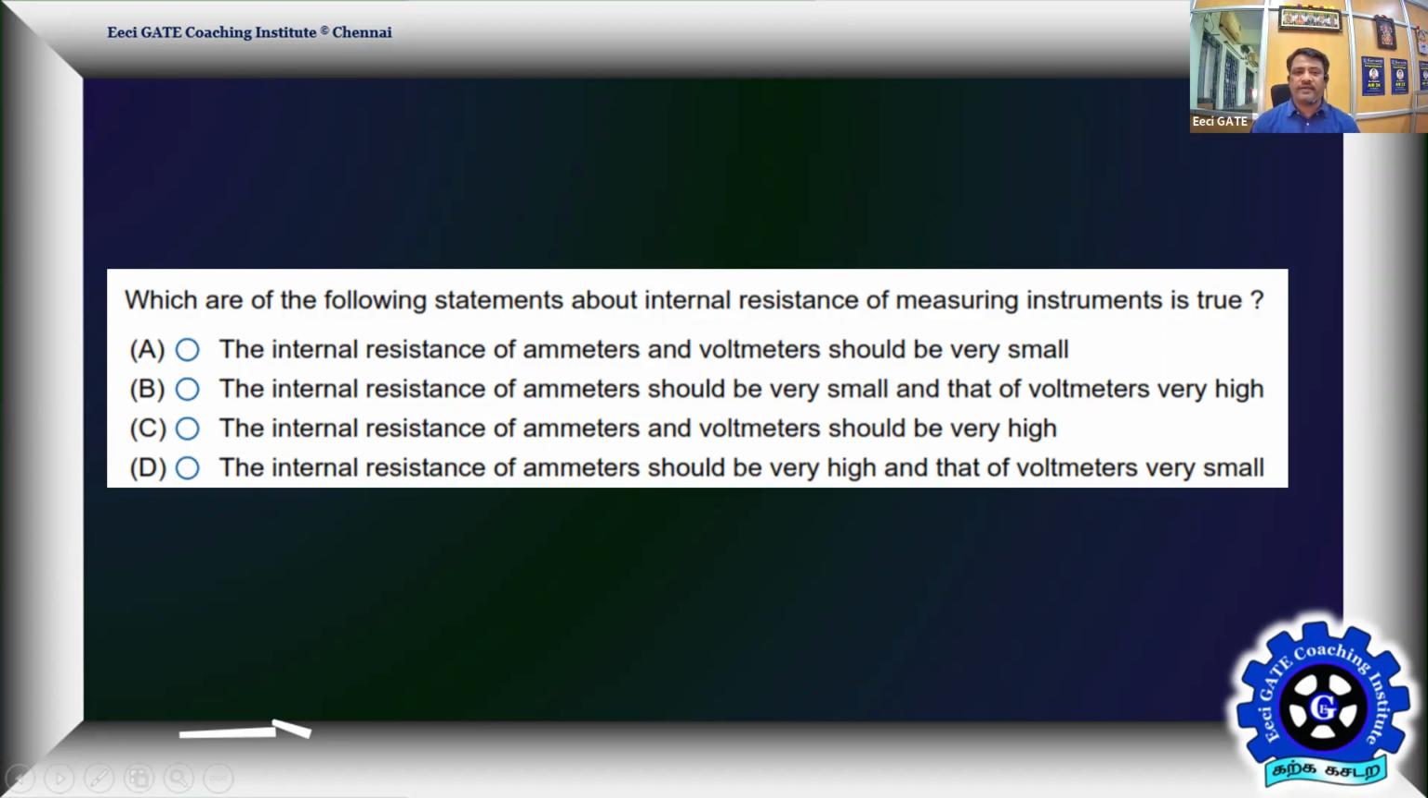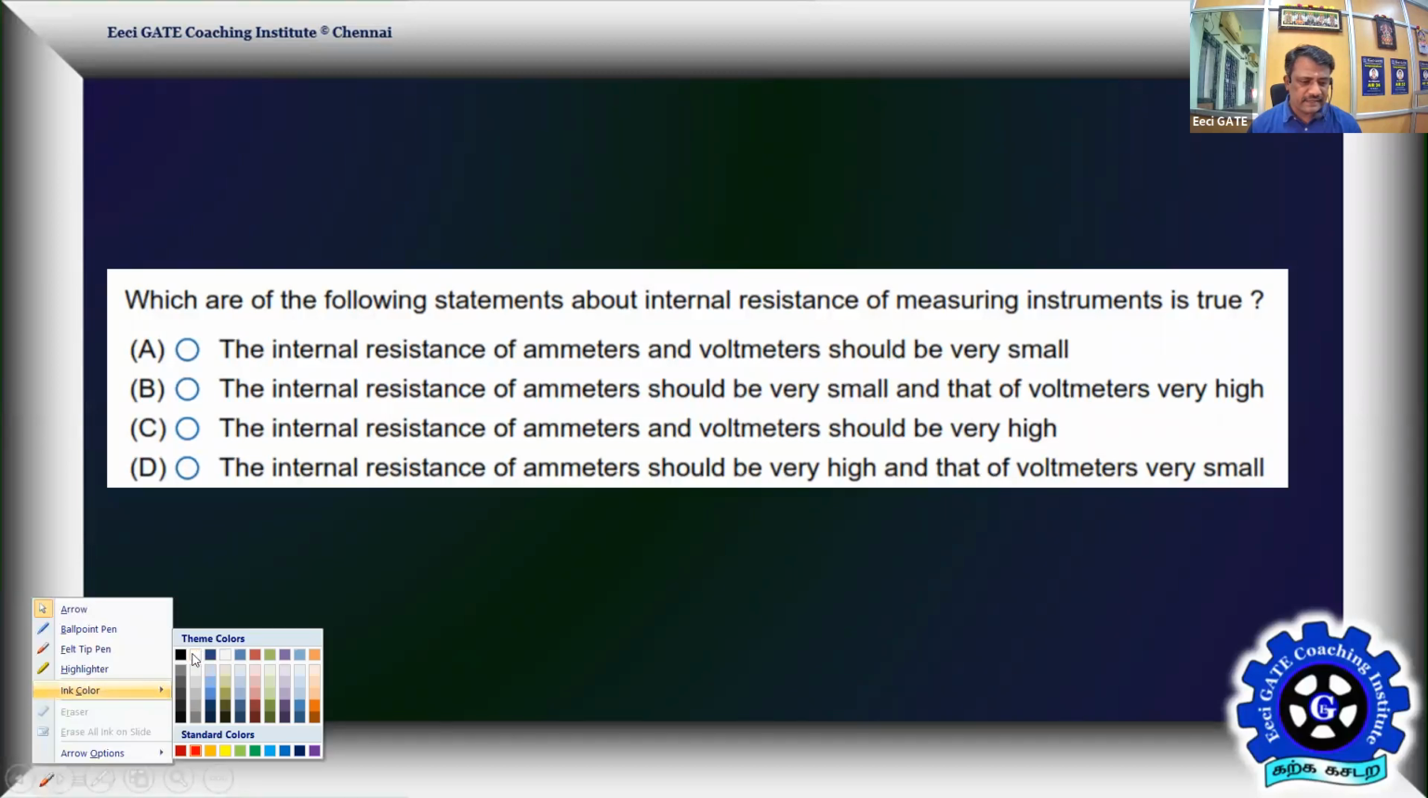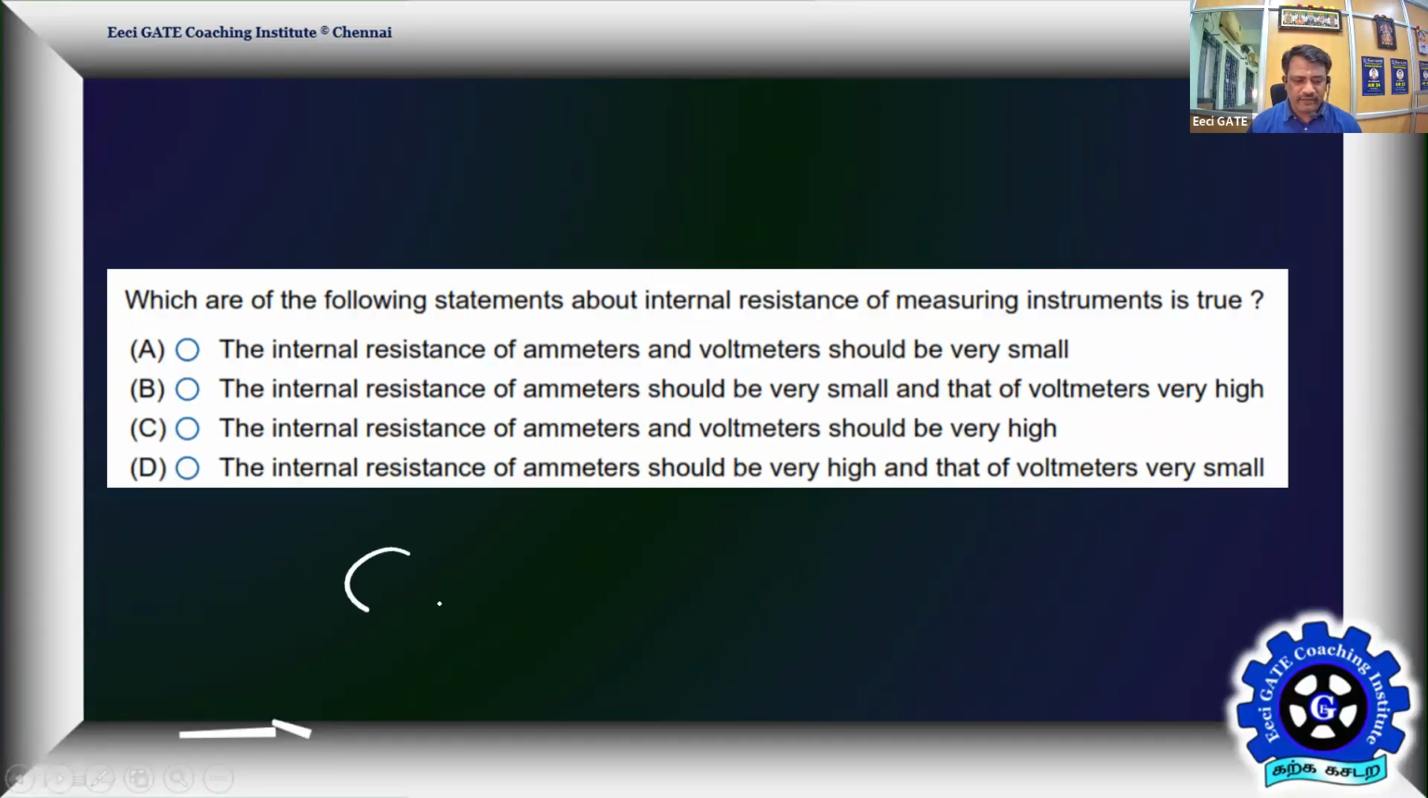Okay, in general, the problem is about the quality of ammeters and voltmeters. What should be the quality of ammeters and voltmeters is decided by the internal resistance of the instrument. Shortly, we call it the instrument resistance. For example, if it is an ammeter or a voltmeter, this is the symbol we prefer.